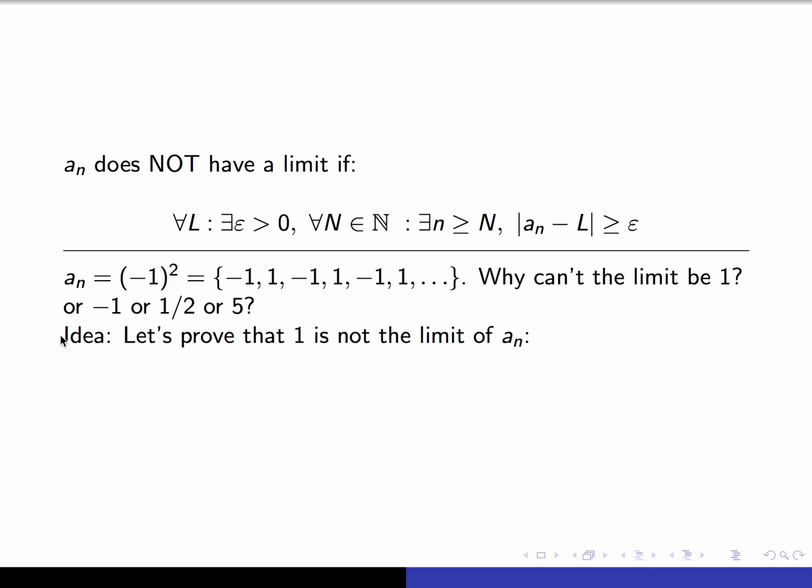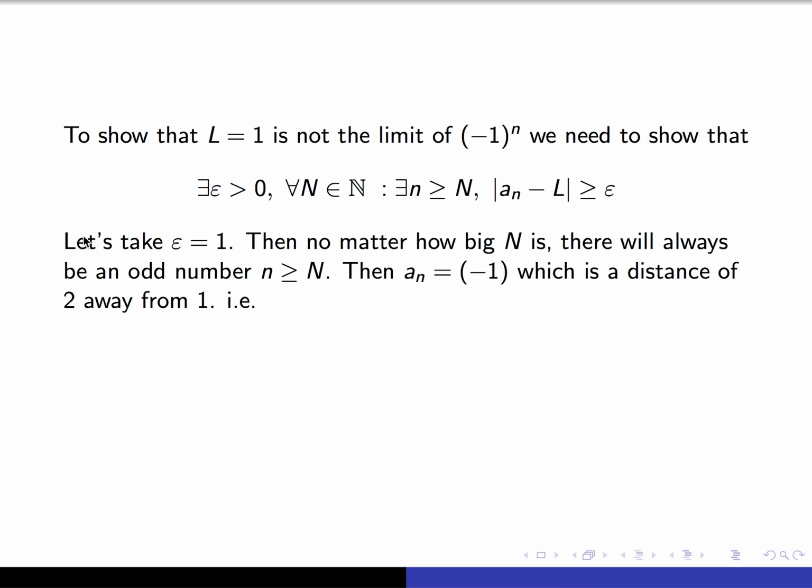As a warm-up, let's write a rigorous proof that 1 is not the limit of this sequence. To show that 1 is not a limit of (-1)^n, we need to show that there's some threshold that doesn't work. We just talked through that. So let's take epsilon equals 1. No matter how big my natural number n is, there will always be some odd number bigger than it. If I take that n, then a_n is going to be minus 1.